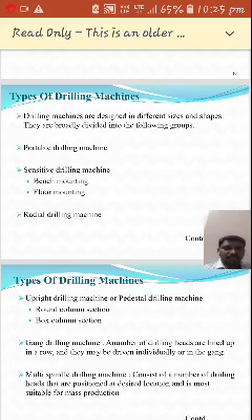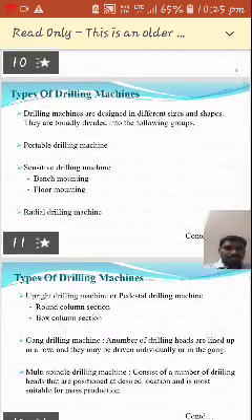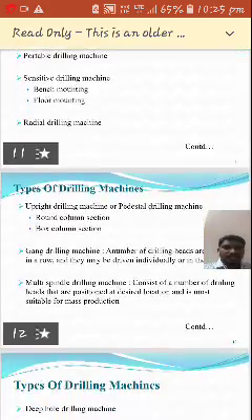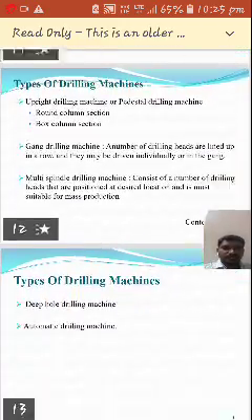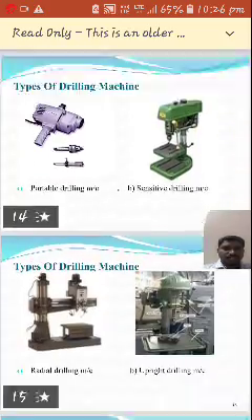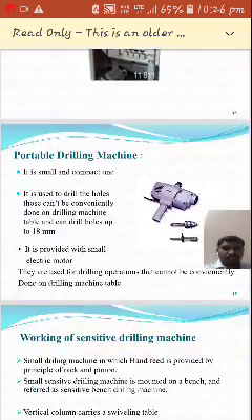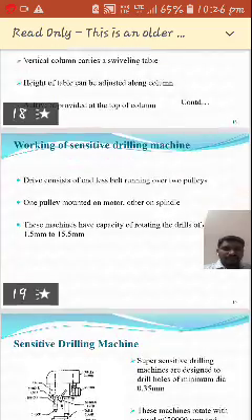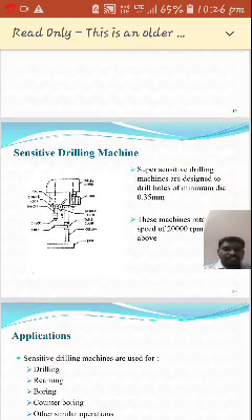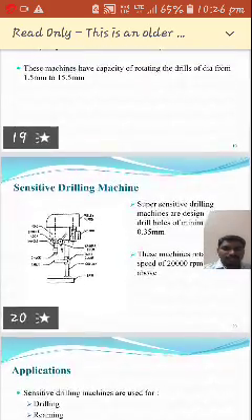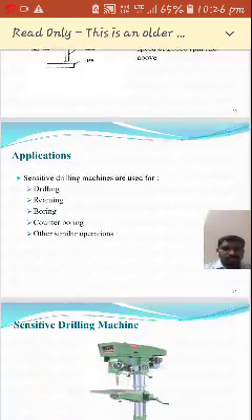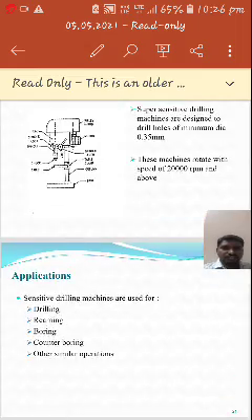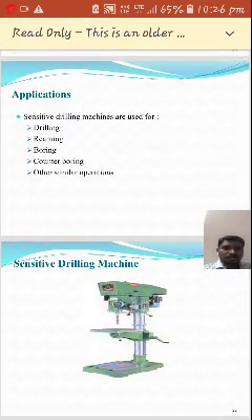For short answers, it may ask you to write the types of drilling machines, so types of drilling machines is very important. Then the sensitive drilling machine: draw a neat diagram of the sensitive drilling machine and label the parts. And these are the various operations.